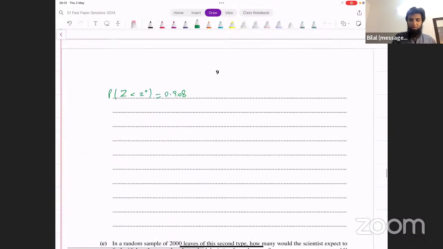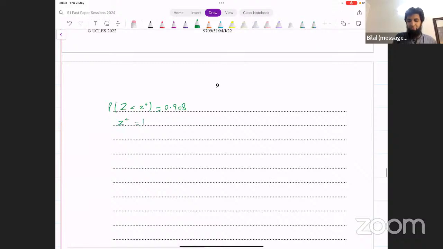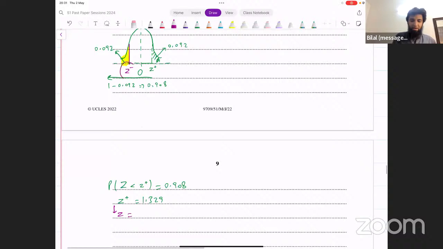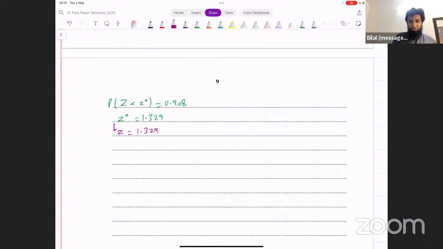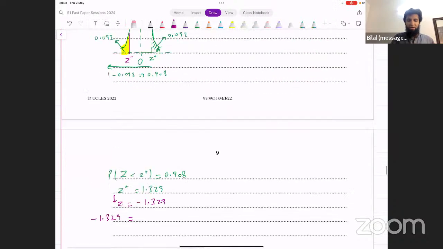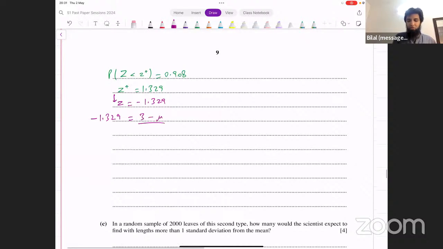Let me go back there. And now we say the positive z value is 1.329, but actual z was supposed to be negative. So we say the actual z value, which was a negative value, is equal to minus 1.329. Okay. Now that we know this, put this in the formula. Z equals x minus mu over sigma. So, I'm sorry, this is negative. Let's put negative here. Minus 1.329 equals x, in place of x we've got 3 here, minus mu over sigma. This is one equation that we've got.